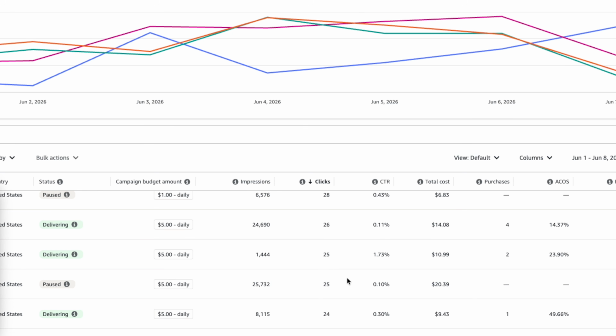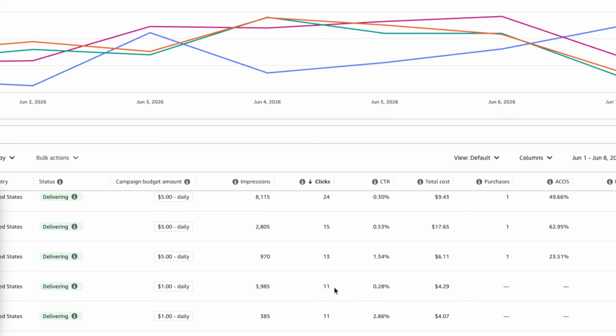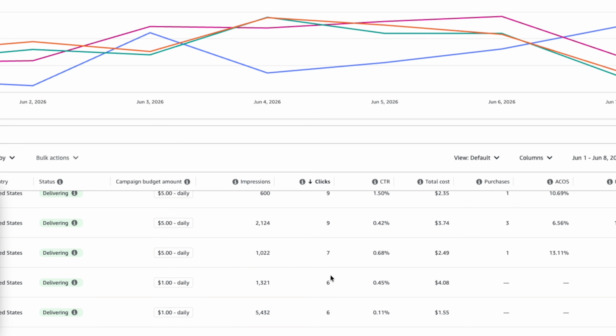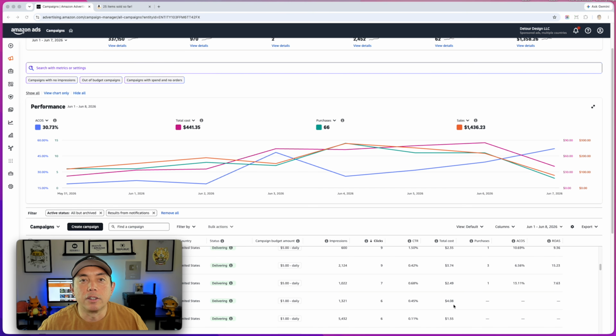So here's another one, has 25 clicks. I would look at clicks and spend actually. So 20 clicks, about $10 spend, and you can see a lot of these fall into that. But this one right here is an example of only 6 clicks, $4 spend. I would just let that keep going until I get some clicks and some spend on it to really know if nobody actually wants to buy that, even with sponsored ads. All right, so there you go.